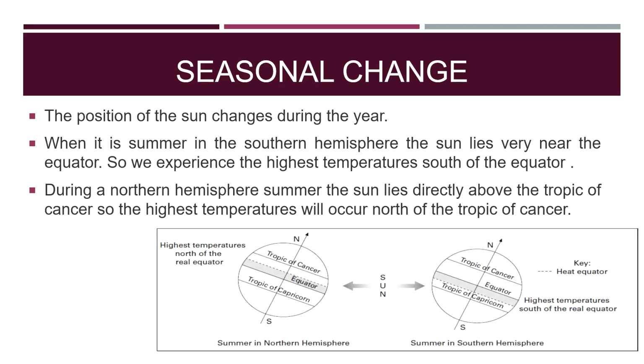So there you can see an example of the sun and its different position as the sun rotates. You can see that during our summer it's closer to the equator on the southern side, and in the northern hemisphere it will be closer to the Tropic of Cancer, so they will have higher temperatures that side. That is how that rotation and the position of the sun changes, causing this difference in temperatures in different places.